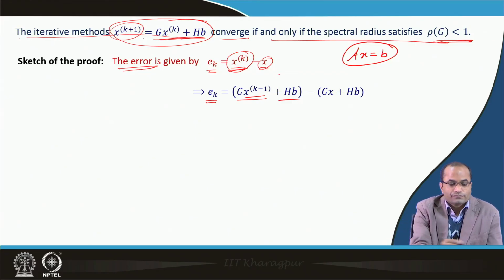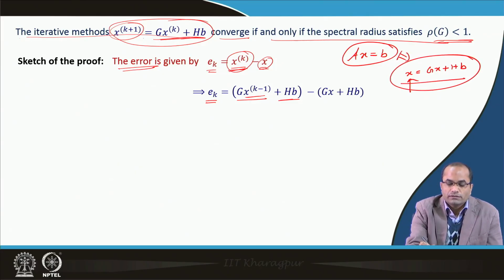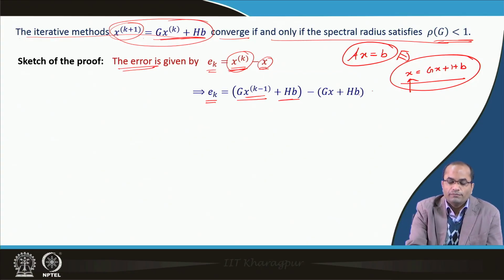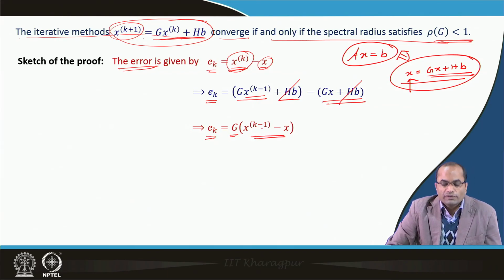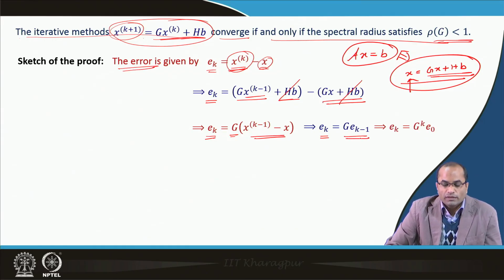this setup of these iterations was done from x is equal to g x plus this h b, that means this actual x satisfies this equation, and this was just a reformulation of the A x is equal to b equation. So, here x we can replace also by g x plus h b, and this h b and h b get cancelled, and at the end this error E k we can write down as g times the error at the k minus 1th step. So, which is written here: E k is equal to g E k minus 1.